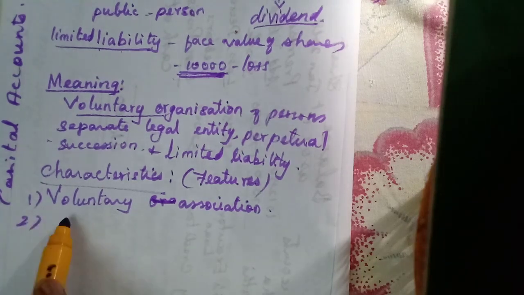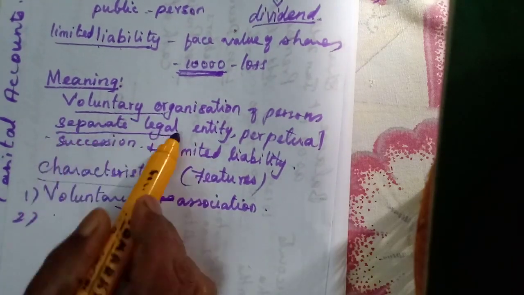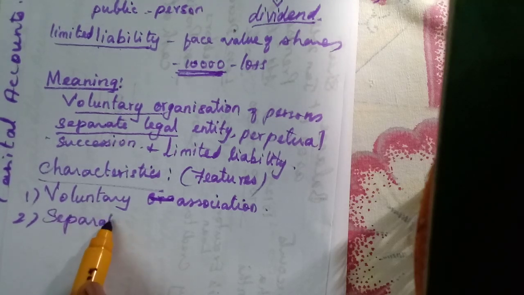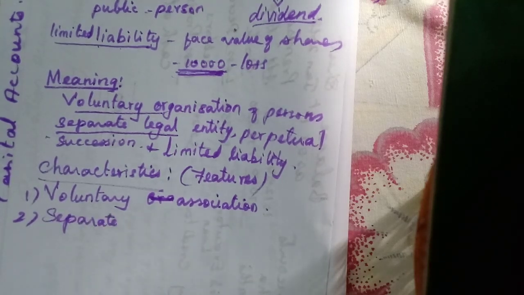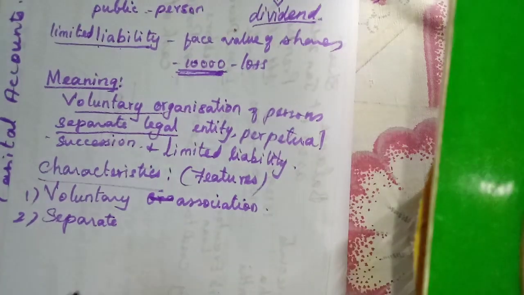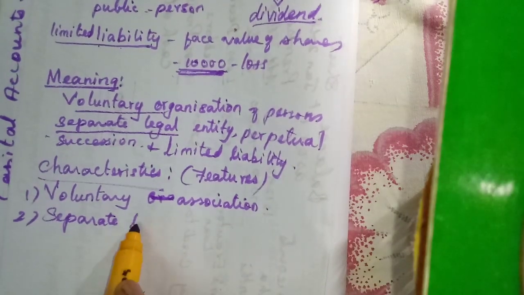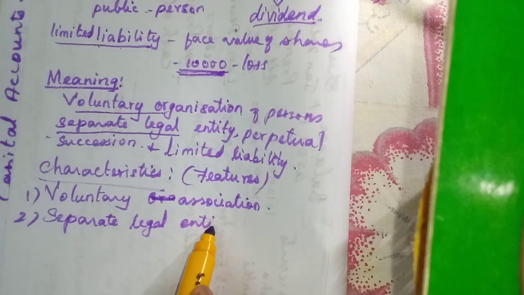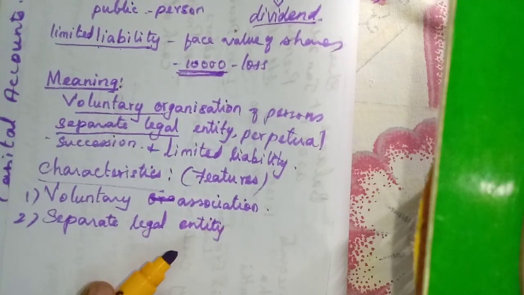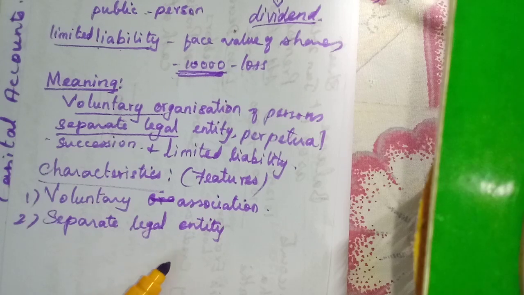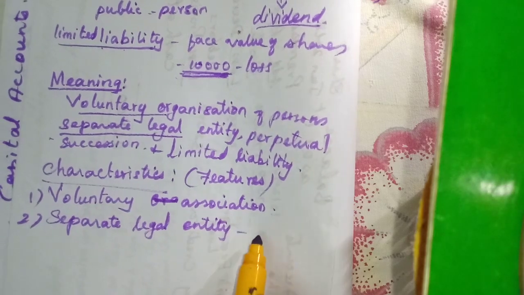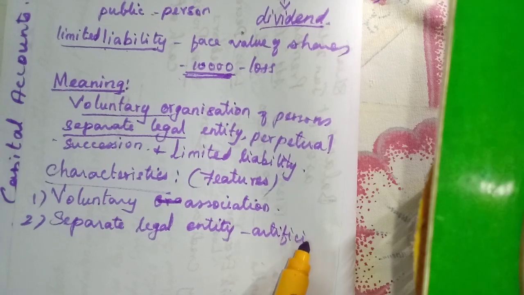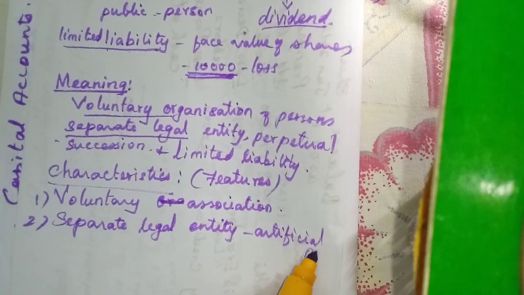Then separate legal entity. See the next one, separate legal entity. We know it is considered an artificial person. Why is it an artificial person?